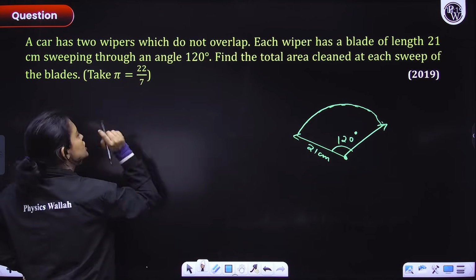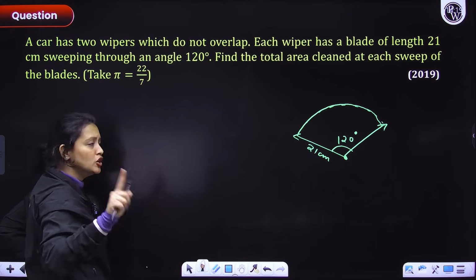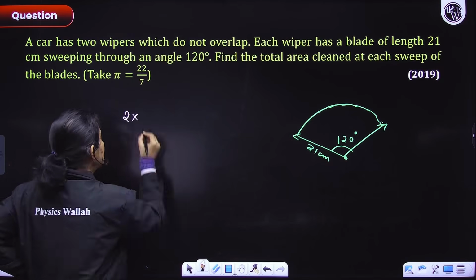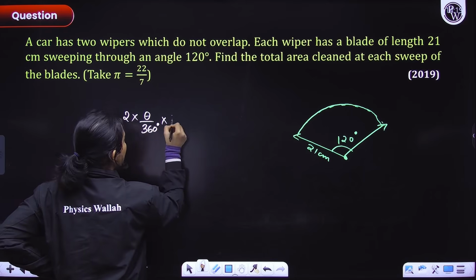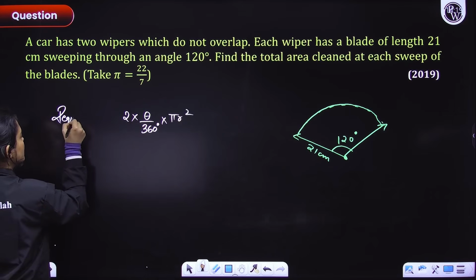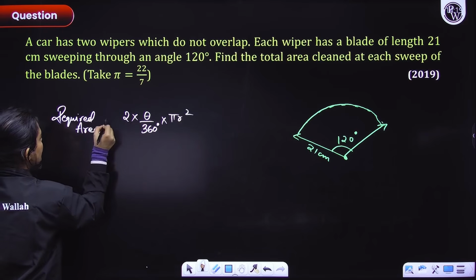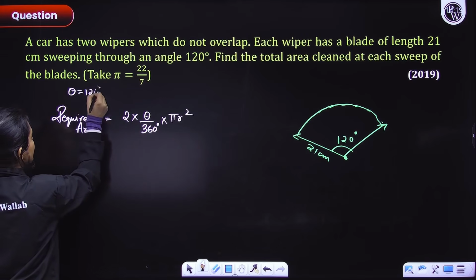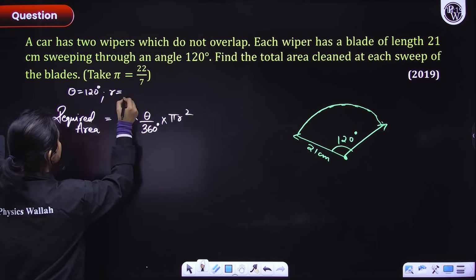So first of all, there are two wipers, so whatever area you find, you will double it, right? So 2 into theta by 360 degrees into pi r square. This would be the required area. Now please mention that theta is equal to 120 degrees and radius is equal to 21 centimeters.